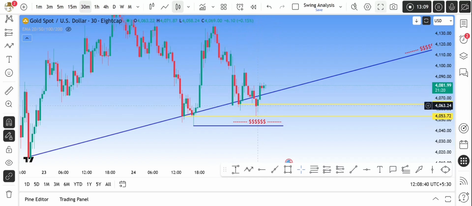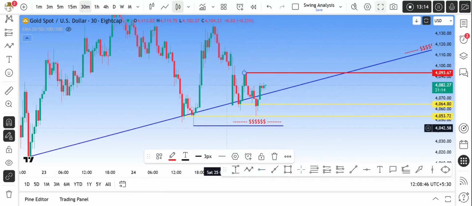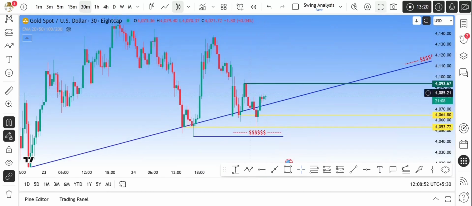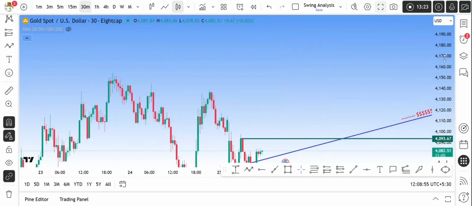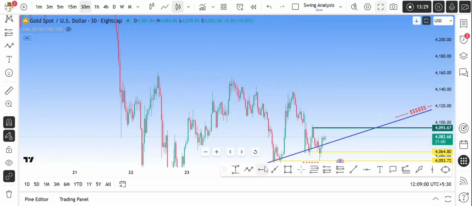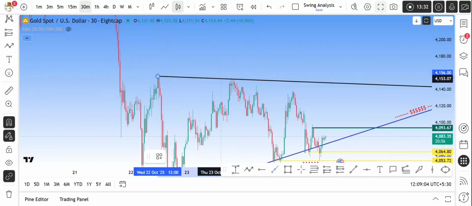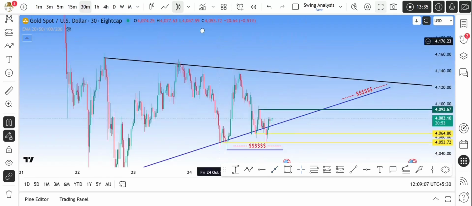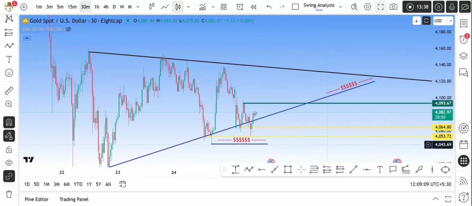So to invalidate this sell, we need a candle closing above 4093. Whenever gold is closing above 4093, the sell will be invalidated and automatically gold will go for the higher levels. On an intraday basis, or even for a swing, there is a high possibility for gold. Whenever we get a closing above 4093, it will come up here, maybe a minor retrace, or it can go all the way over here.